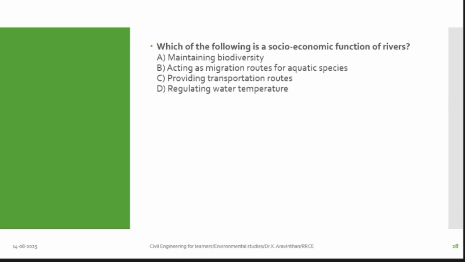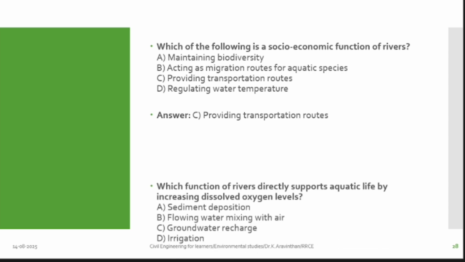Next thing. Which of the following is a socio-economic function of river? How does river help us socially? Rivers provide transportation for us. Are we using transportation by using river? Have you seen a boat? In Europe you have a boating system. Here in Kerala, have you seen a boating system? Boats are used socially to transfer. That is the answer. Next one.